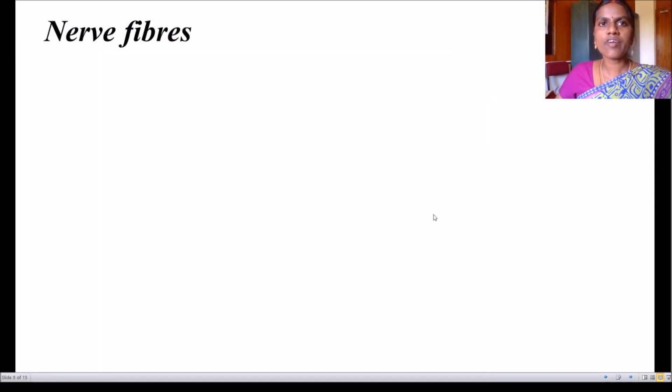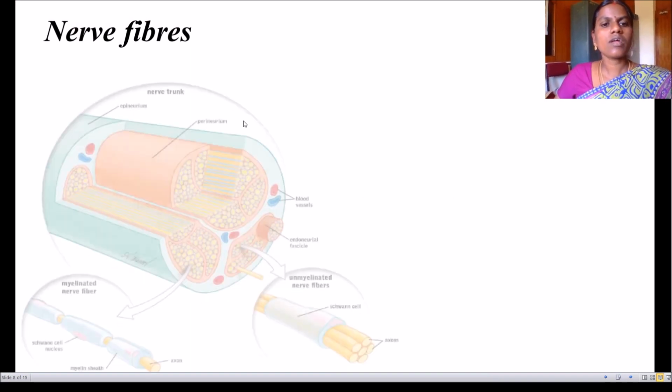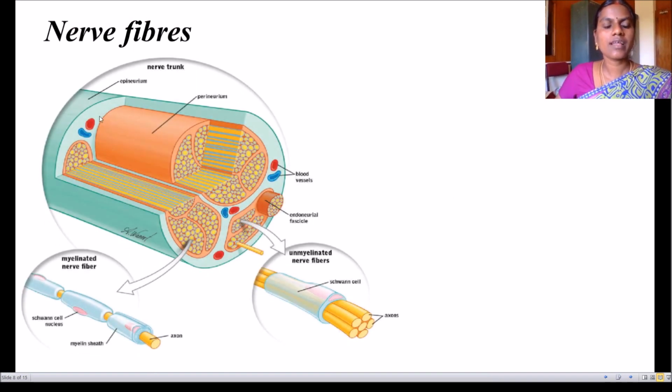Next are the nerve fibers. What are nerve fibers? They are cable-like structures. When you cut the nerve here, you can see the longitudinal section, and here is the cross section of the nerve. You can see a bundle of fibers here. So nerve fibers are the slender processes of neurons.